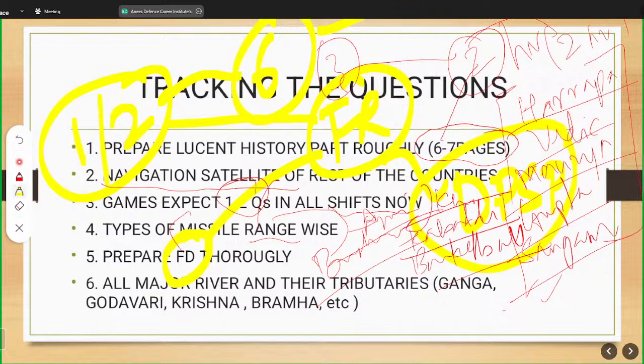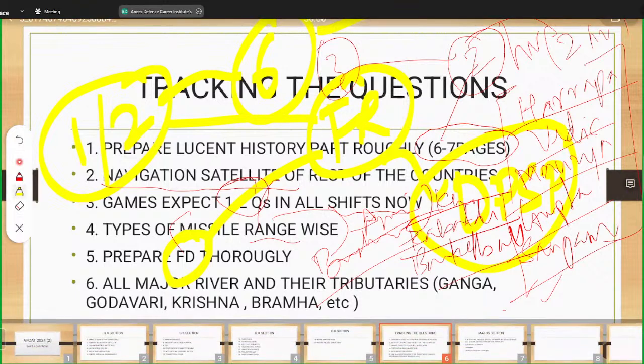Next is all major rivers and the tributaries, as I already told: Ganga, Godavari, Krishna, Brahmaputra. So here we come to an end of the GK section. I hope that you get at least some important information from this GK section and you will apply this in your remaining time up to your exam so that it will be very helpful for you.